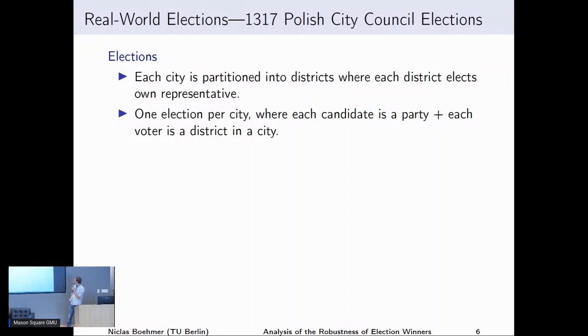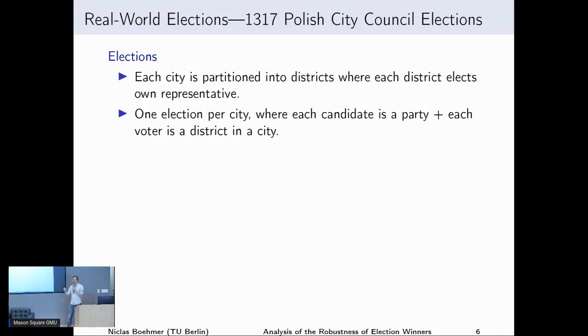We look at Polish city council elections, and they are district-based, so each city is partitioned into different districts, and each district elects its own representative. And each representative here can be clearly mapped to a party. And now we basically obtain one election per city, where we have a voter for each district, and the voter for a district ranks the parties according to how the candidates of the parties finished in this district.